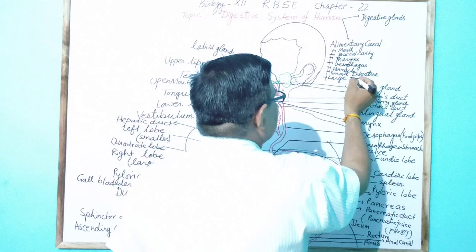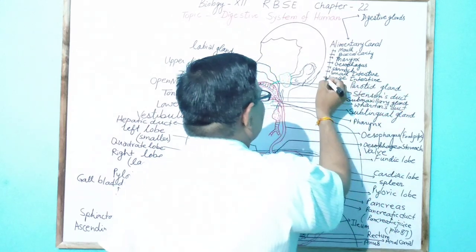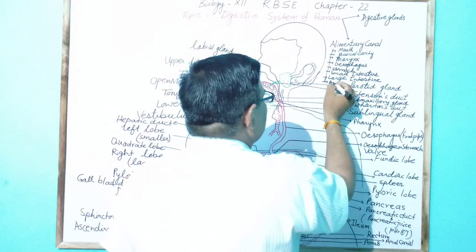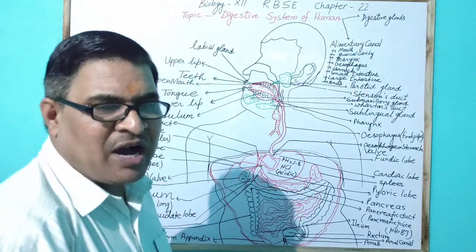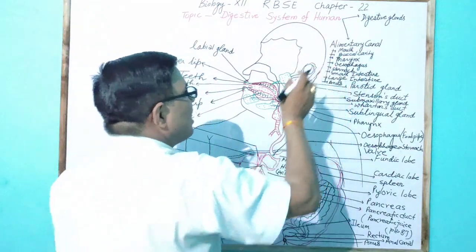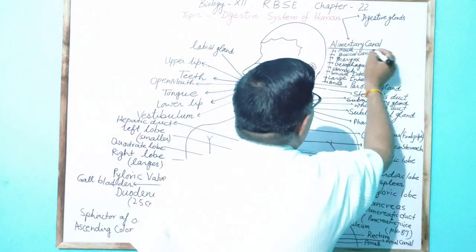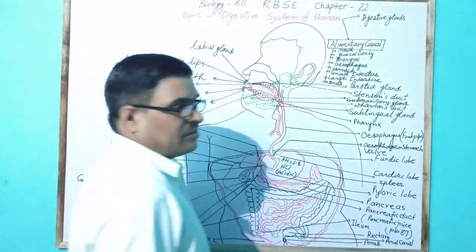So these are the parts of the alimentary canal. From the large intestine, the undigested food comes out in feces form from the anus. So these are the parts of the alimentary canal of the human digestive system.